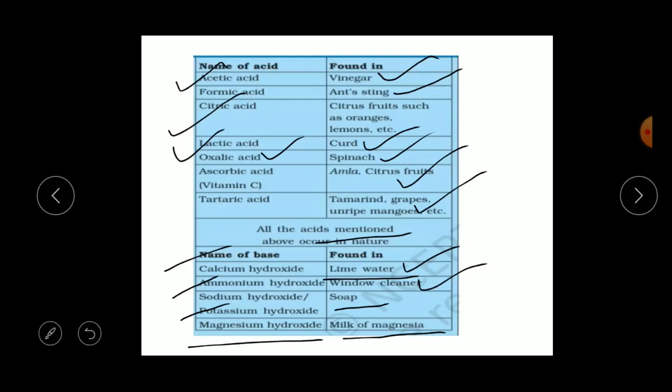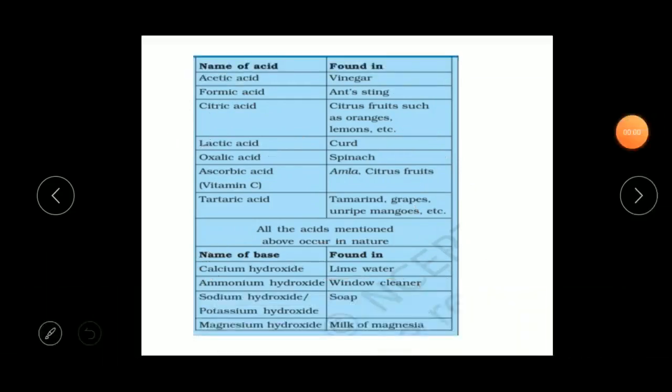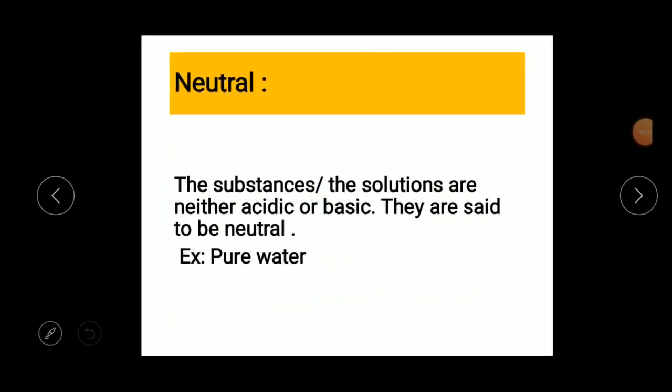Okay, so these are some sources of acids and bases. Understood, children? Okay, the next one is neutral. What about the substances that are neither acidic nor basic? Yes, they are said to be neutral.